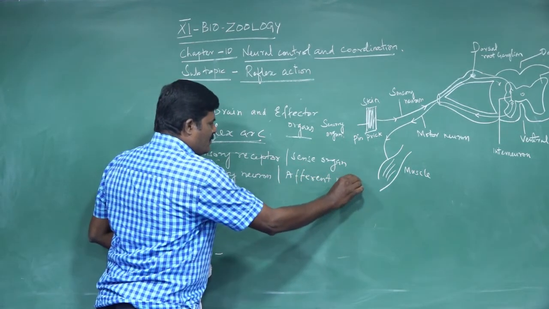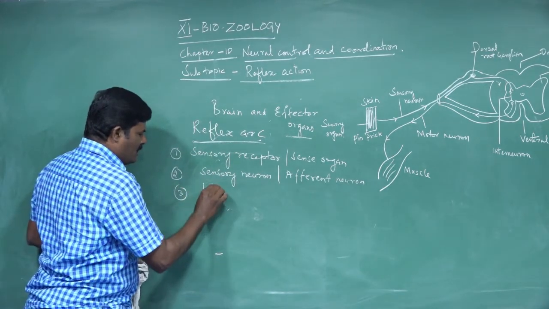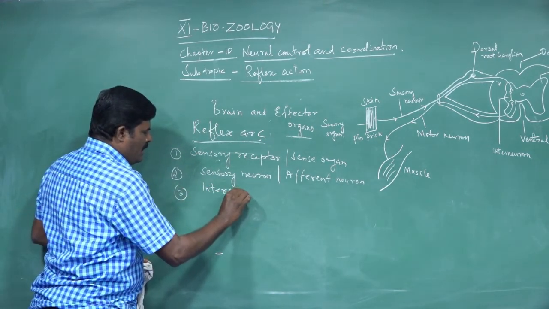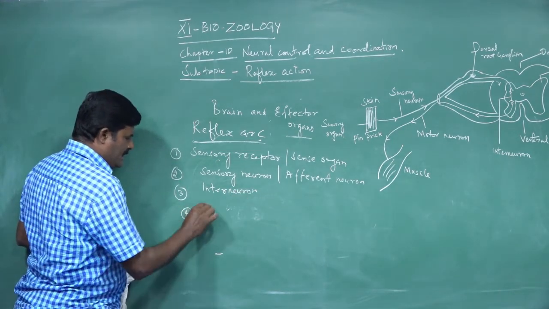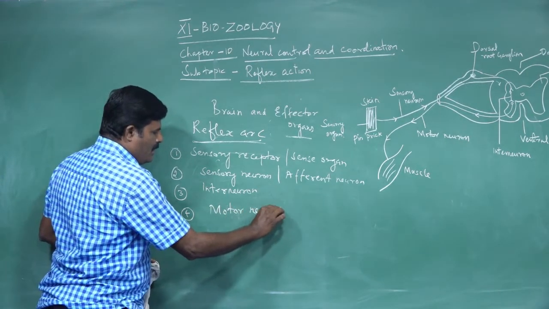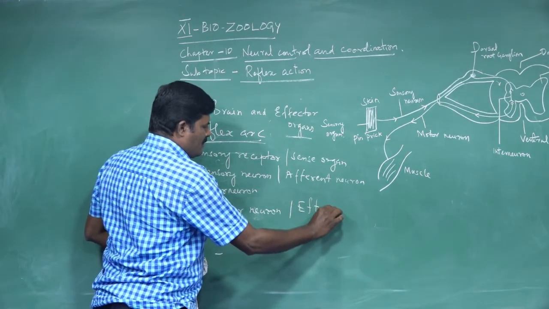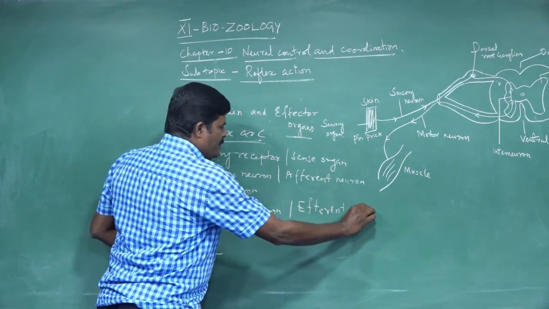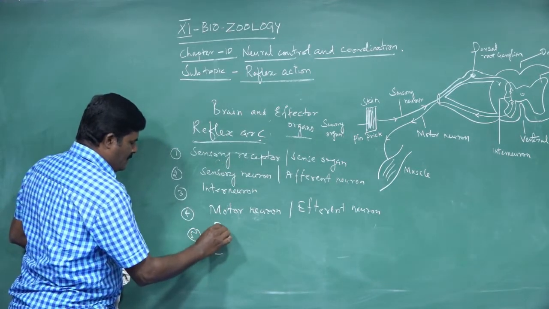The third structure is the interneuron, or intermediary neuron. The fourth structure is the motor neuron, otherwise called the efferent neuron. And the fifth structure is the effector organ.